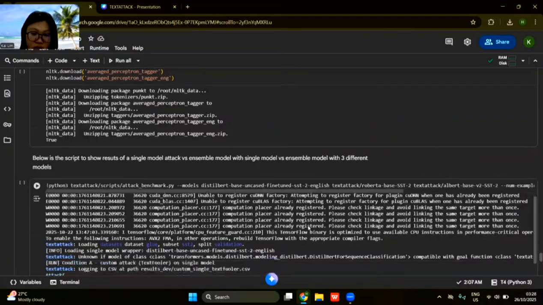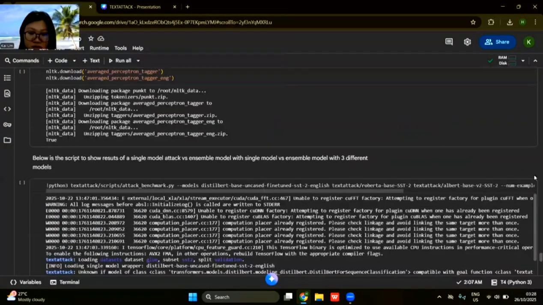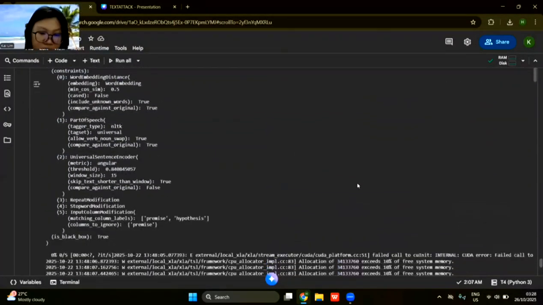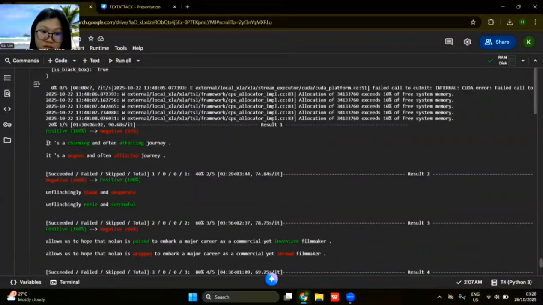The first one is the single model, which is what TextAttack does without my modification. I use 5 examples. So here's what it substituted the words.